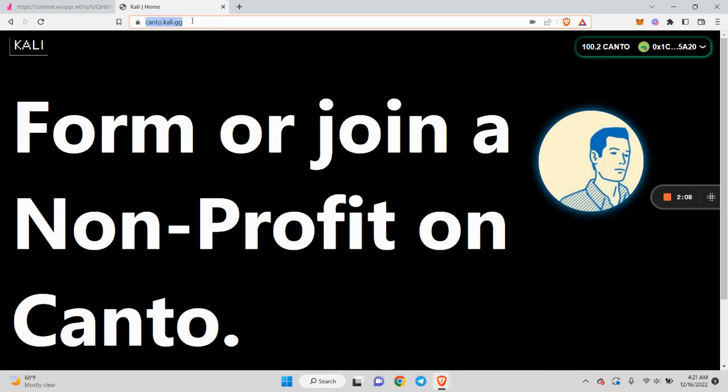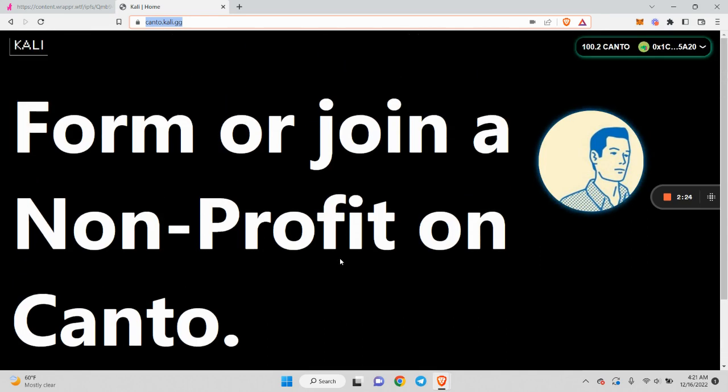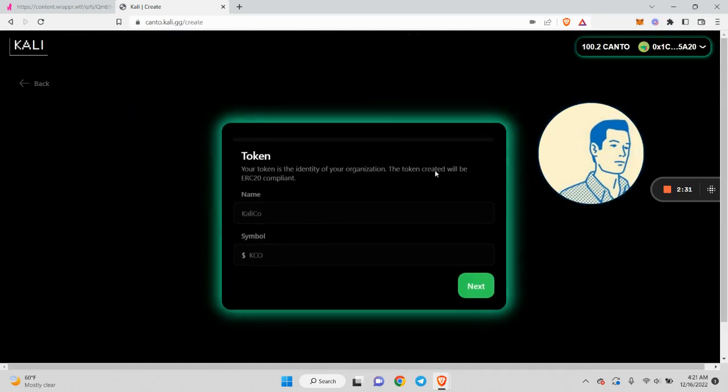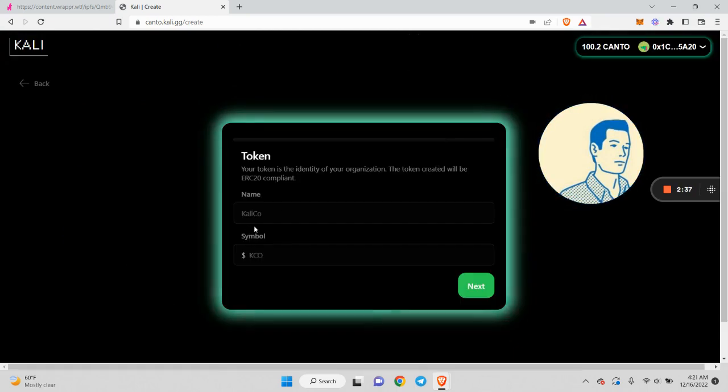So at canto.kali.gg, you can set up these organizations in a couple clicks and use a new version of our smart contracts, what we call Kali v2, which allows for fast proposal processing as well as different kinds of meta transactions with your DAO. So let's take a look and deploy a Kali DAO as well as a legal wrapper and get started. You click create. As you can see, we have Rainbow Kit set up with Canto RPC for our users. Let's call our DAO Canto Co-op. Let's go CCO, and then let's click through into the next screen.